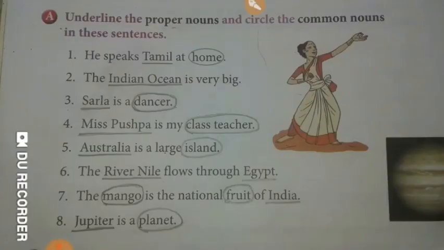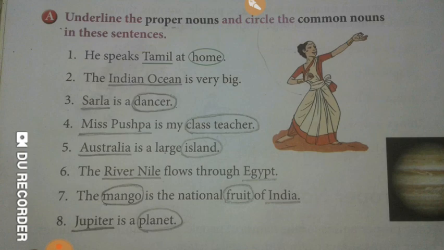The next is, Sarla is a dancer. So Sarla is the name of a girl and it is a proper noun, so it will be underlined. Now dancer is a common noun because it's a common name, so it will be circled.